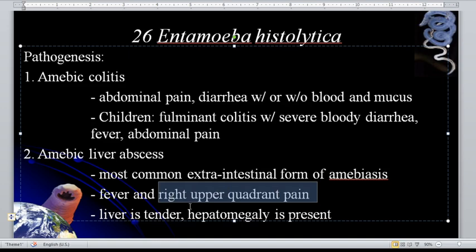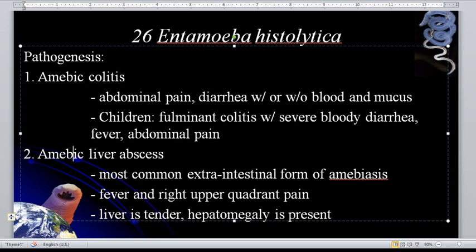What do we mean when we say cardinal sign? In medical terms, that is the primary or major clinical sign or symptom by which a diagnosis is made.